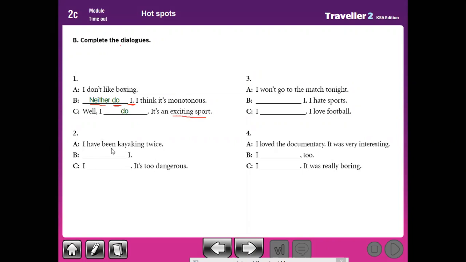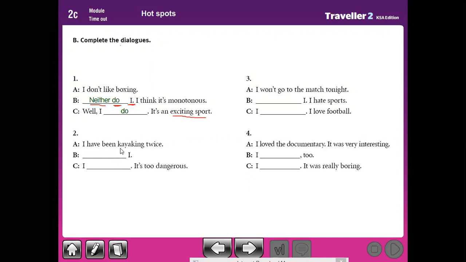Number two, I have been kayaking twice. Here this statement is affirmative or negative? Yes, affirmative.